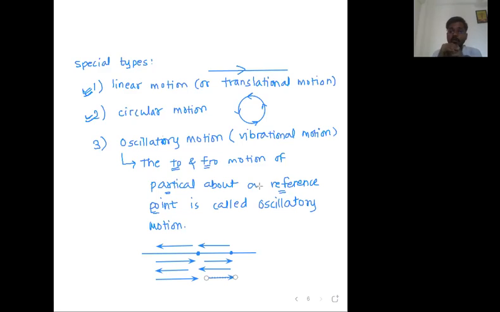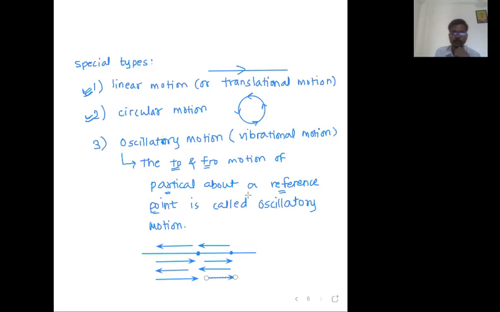The motion of the needle of a sewing machine. Have you seen a sewing machine? There is a needle. That needle goes up, down, up, down, up, down. So that is a very good example of linear oscillations. The path is a straight line and it is again oscillation, so it is called linear oscillation.